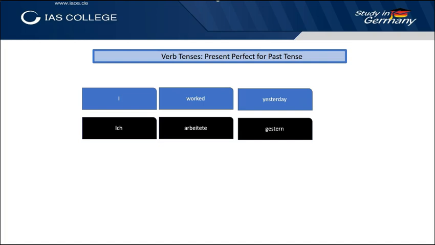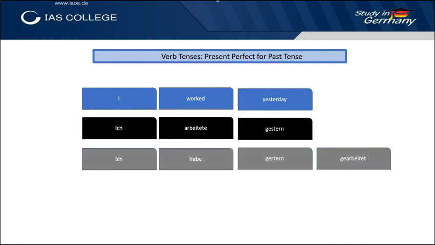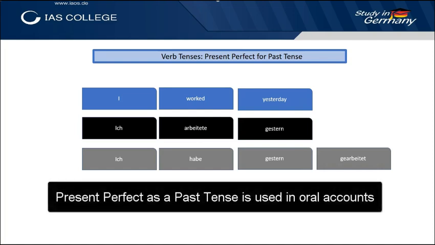But we can also translate into "Ich habe gestern gearbeitet", which is clearly a perfect sentence in present. How come? Typically, spoken German uses the present perfect to talk about past events.